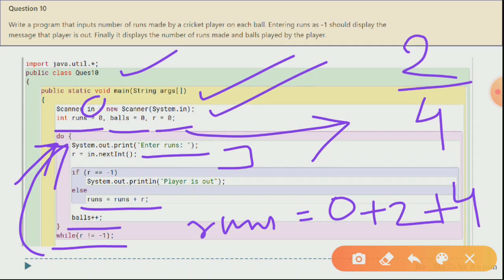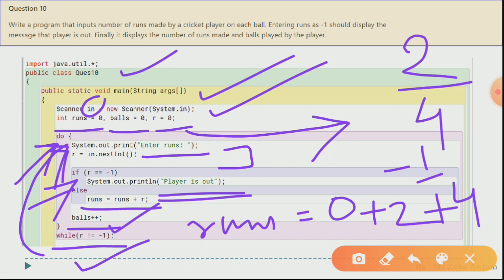Okay, now see for the next time, let us suppose for the third time when you execute this loop, you have entered -1 over here. Okay, so when you enter -1, this if condition will be evaluated and you will be getting "player is out". Okay, when the player is out, it will be printed. Again, this number of balls will be increased, and this while loop will be giving you a false condition, so you will be coming out of the loop.